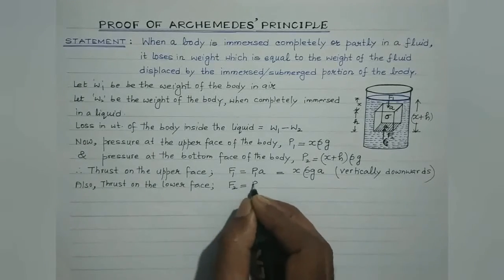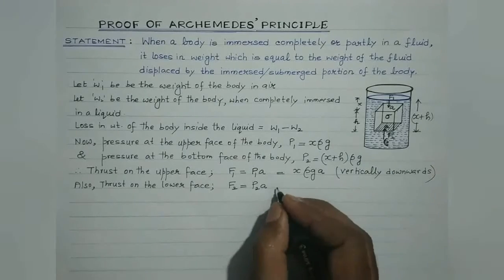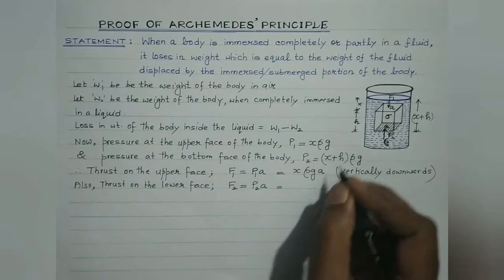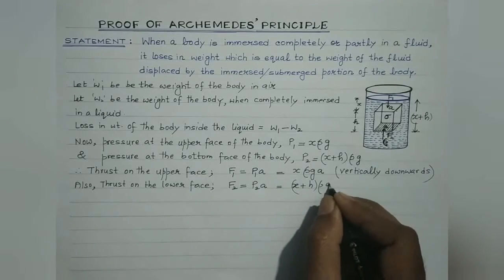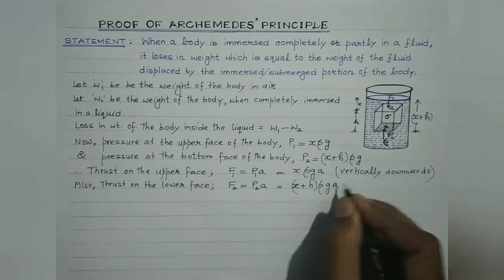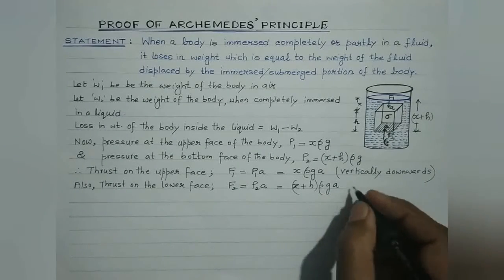It is equal to P2 multiplied by A. Area is A. So substitute this value of P2 over here. So we get x plus h rho g multiplied by A. And this thrust is acting in the vertically upward direction.